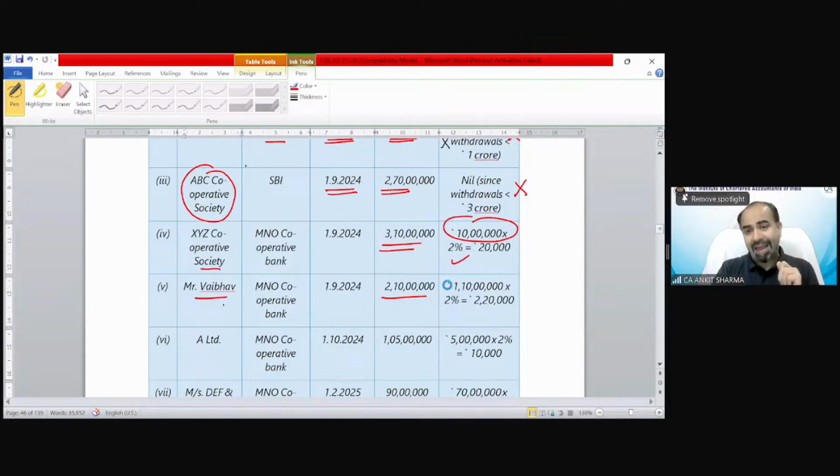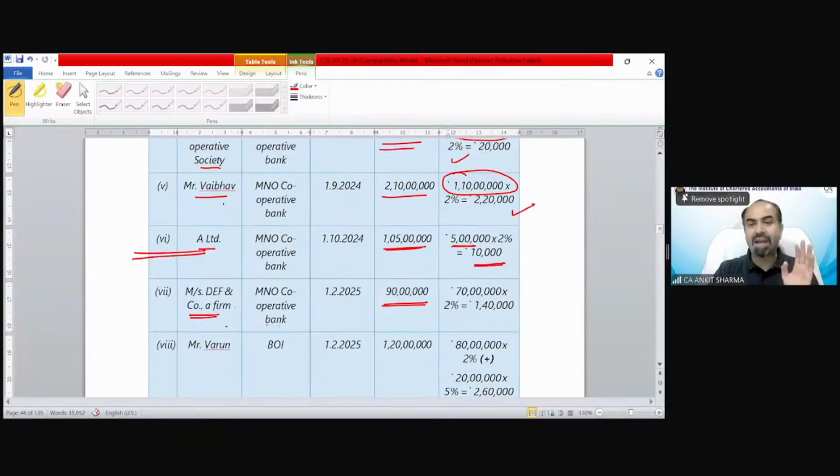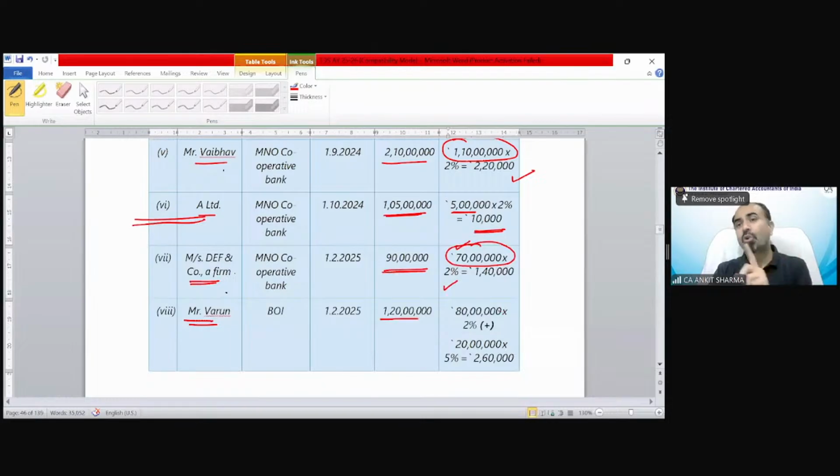2 crore 10 lakh. So up to 1. The value was 1 crore and 20 lakh rupees. Up to 20 lakh, there would not be any TDS. Clear? Up to 20, no TDS.